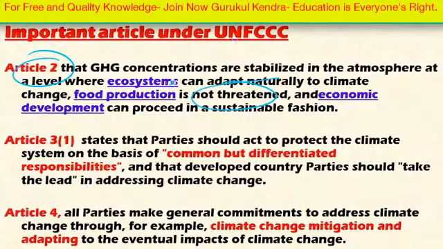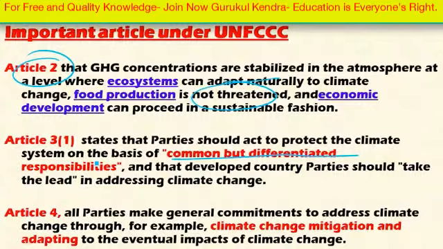And the second important article is Article 3.1. It states that parties should act to protect the climate system on the basis of common but differentiated responsibility. And this is the core principle of the convention. Common but differentiated responsibility means every nation has the common responsibility to reduce the global greenhouse gas emissions, thereby reducing global warming. But all the nations do not have equal responsibility.